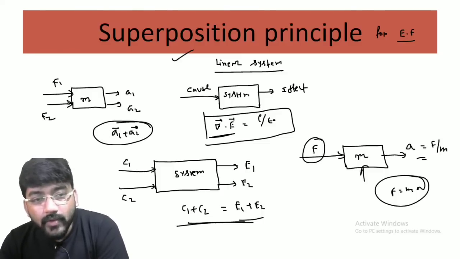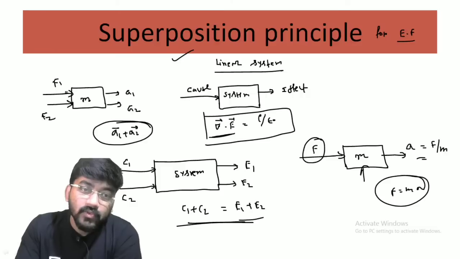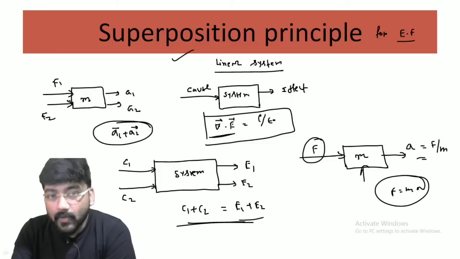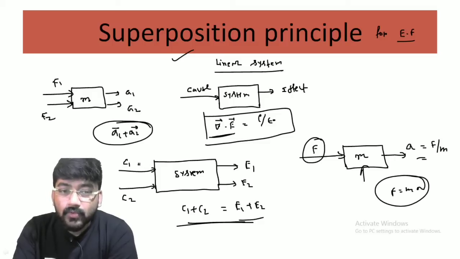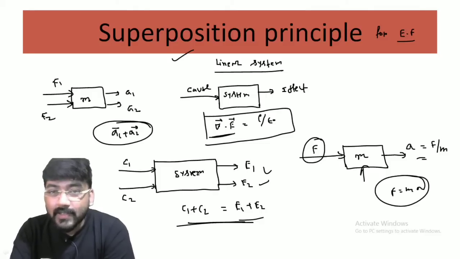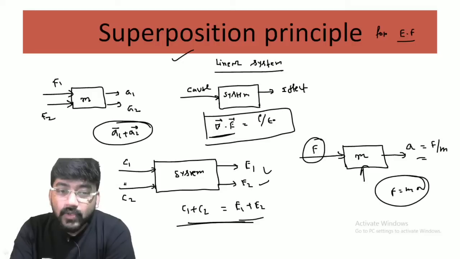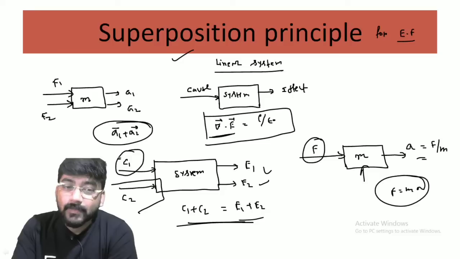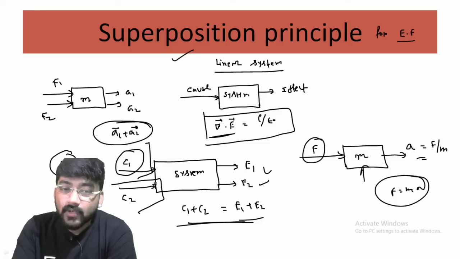Now, when do we actually need superposition? If we cannot find the effects E1 and E2 together for causes C1 and C2, what we can do is switch off C2 and see the effect of C1 separately, that is E1. Then we can switch off C1 and see the effect E2 of C2.